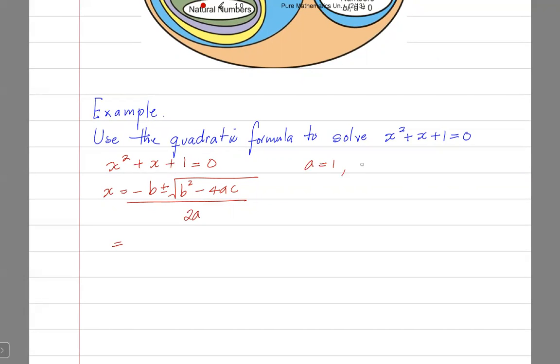B is also 1. B is the coefficient of x. C is the constant term, which is also 1. So if I put that in, I get minus 1 plus or minus the square root of 1 squared minus 4 times a, 1, times c, 1, all over 2 times a, which is 1.